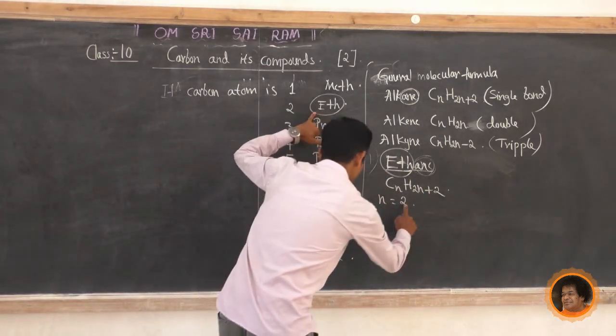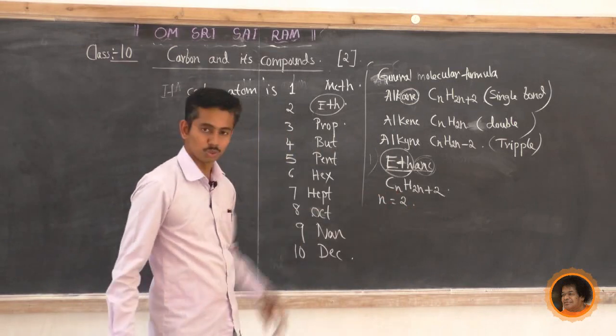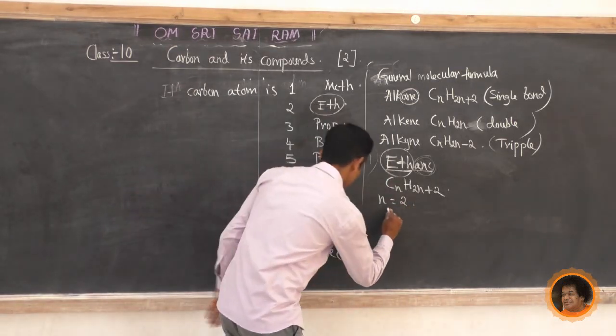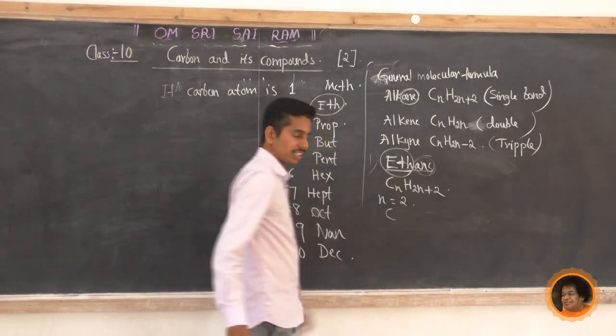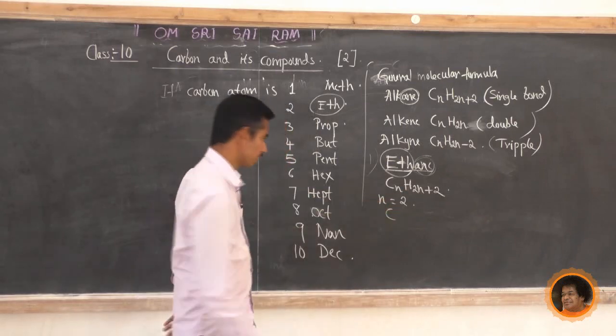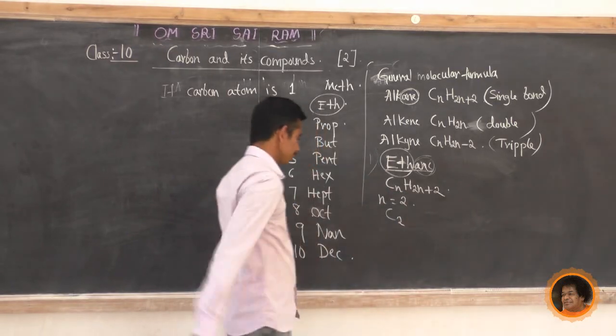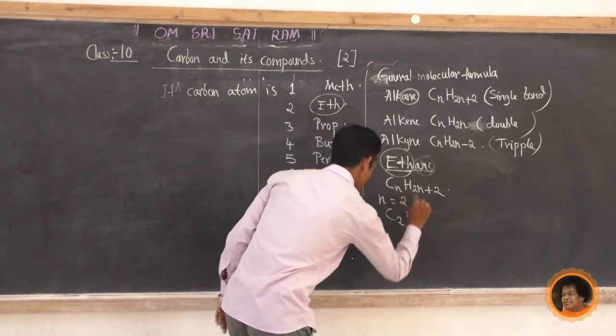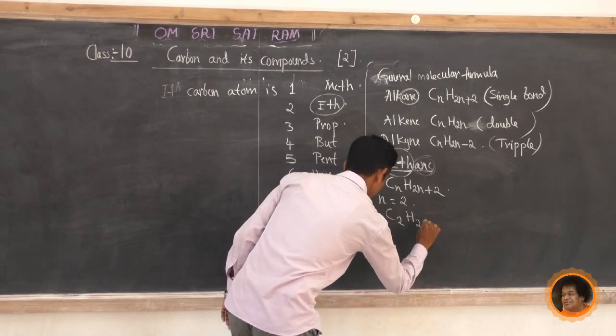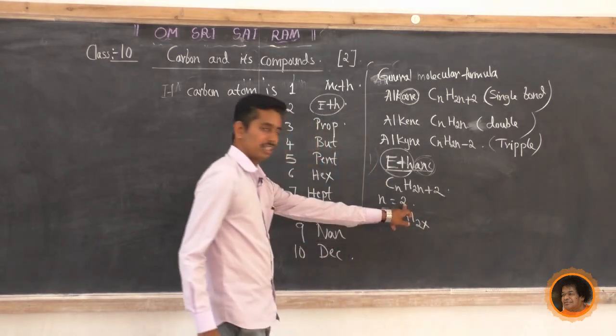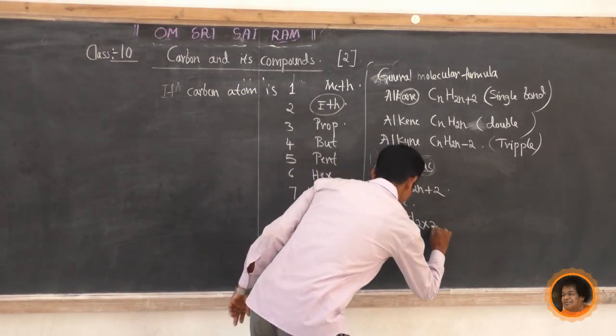So n equal to 2. Write down n equal to 2. Now substitute the value of n. In CnH2n+2, instead of writing n, what is the value of n? N equal to 2. So C2. Then H, 2n means 2 into n. What is the value of n? N is 2. So 2 into 2.